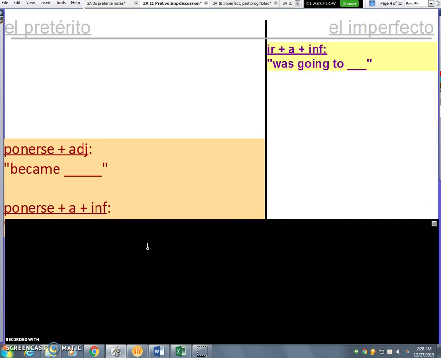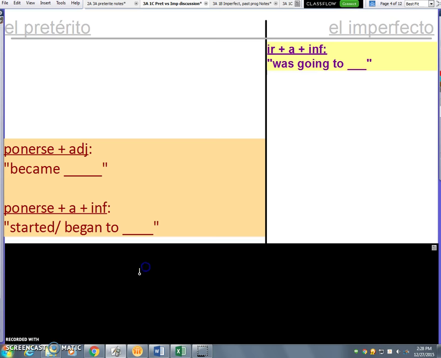And then a totally different phrase that still uses ponerse is a plus infinitive, which means that someone started or began to do something. And because the preterite is used to say that something started, began, ended, or was completed, this phrase is also only used in the preterite and does not have an imperfect meaning. So here are some more big fat clues of when to use the preterite versus the imperfect that you should be knowing and learning and recognizing so that you can choose the right tense to tell stories, which is exactly what we will be doing in this unit and on the next quiz, which is actually a test because it is our midterm.